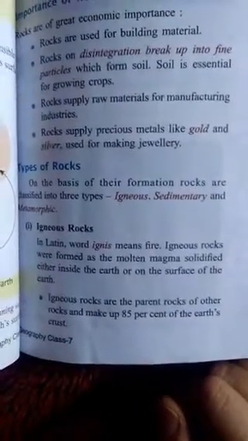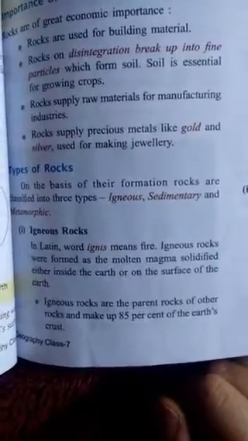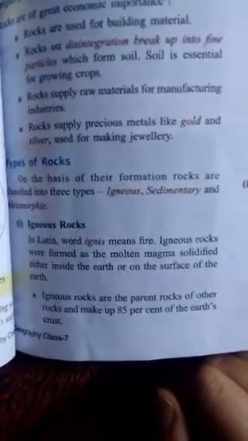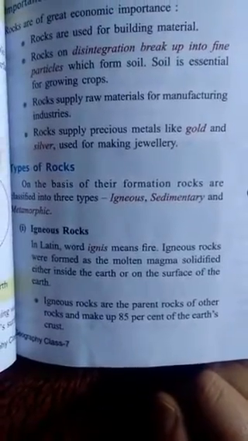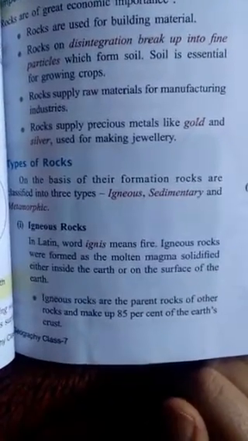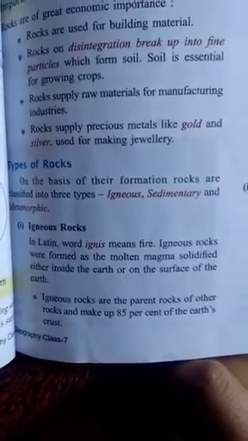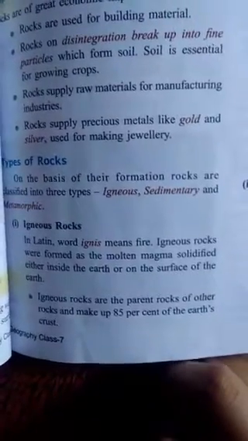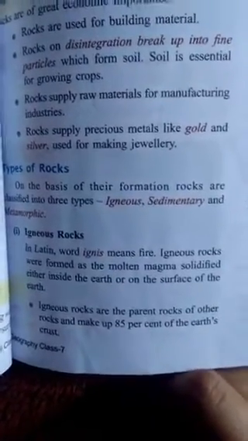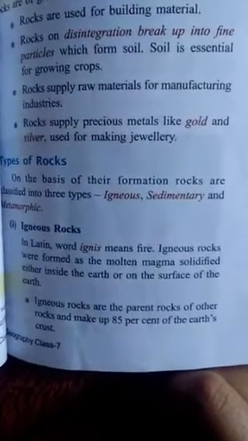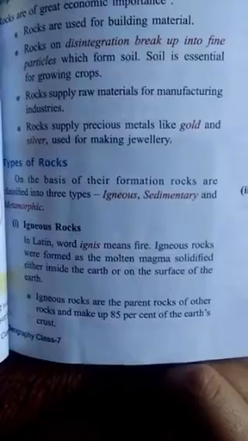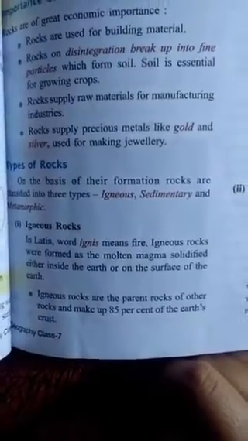Let us come to the first type of rocks: igneous rocks. In the Latin word, igneous means fire. Igneous rocks were formed as the molten magma solidified, either inside the earth or on the surface of the earth.